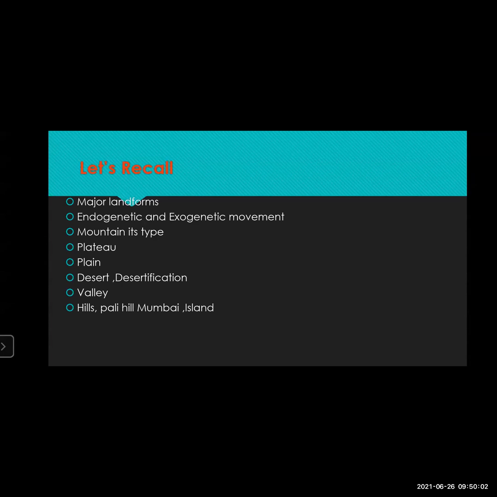Further, we have seen about the landforms called plains. The plains are usually flat lands. They are formed by the agents of erosion. I've explained to you yesterday how these agents of erosion, wind, glaciers, rivers, bring whatever things come on their way and get settled where there is a plain area, or get settled in the low-lying area. So that is how the plains are formed, which are good for agriculture.